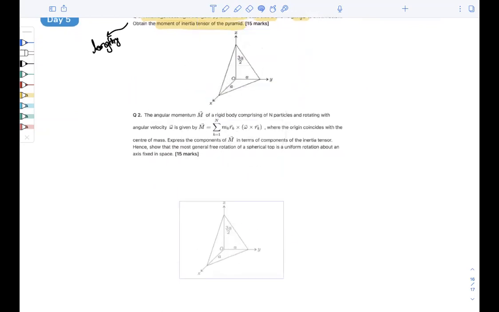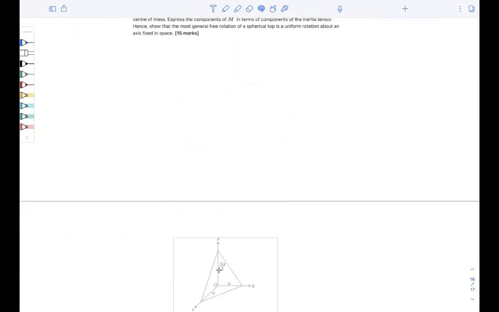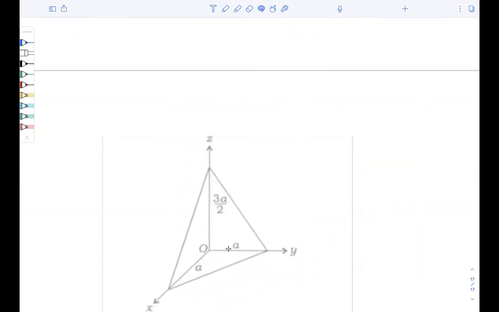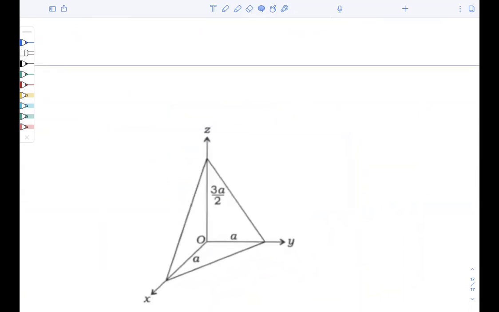Let us take it here. This is the question number 1 we're talking about.